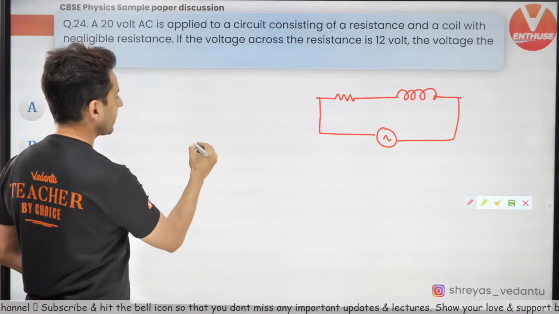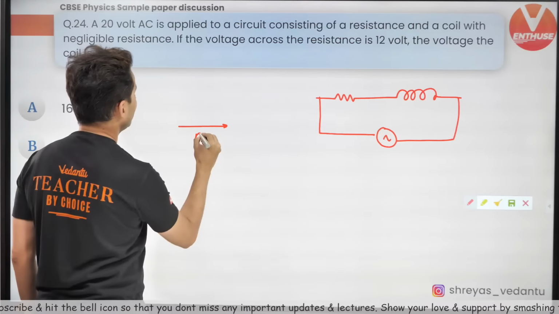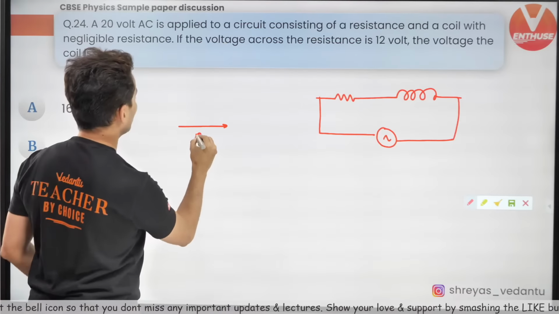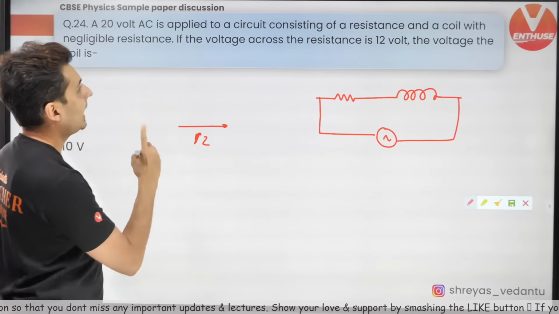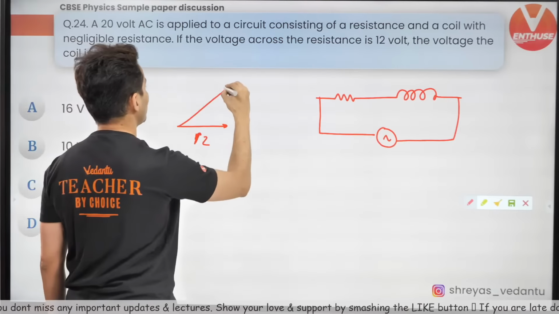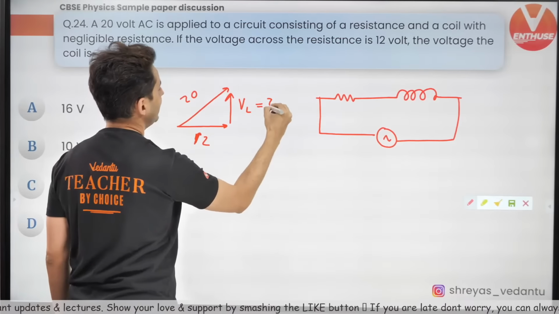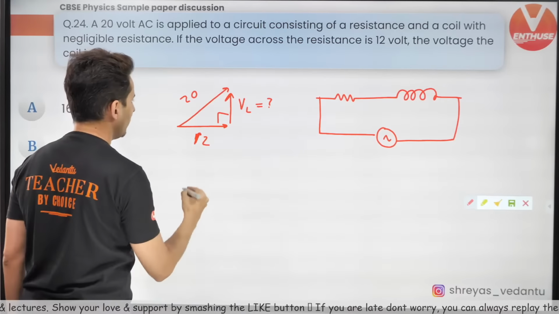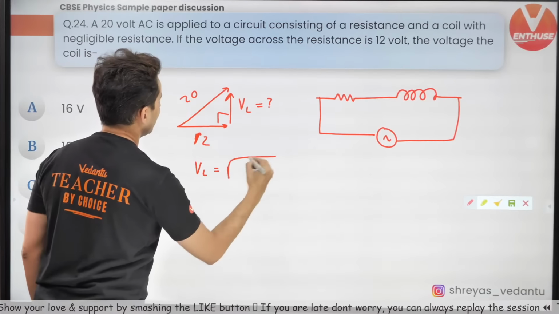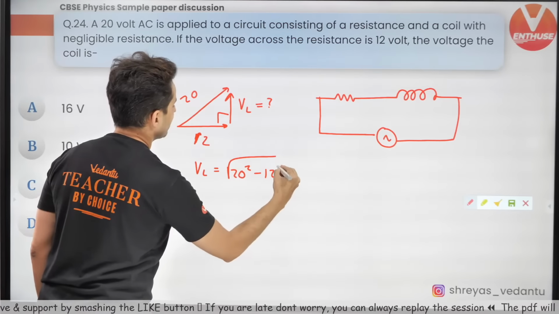Now you have a resistance voltage which is given to be 12 volts, and you have the AC voltage to be 20. So the question is, how much is the voltage across the inductor? So again, by Pythagoras theorem, you will get VL is nothing but 20 square minus 12 square.